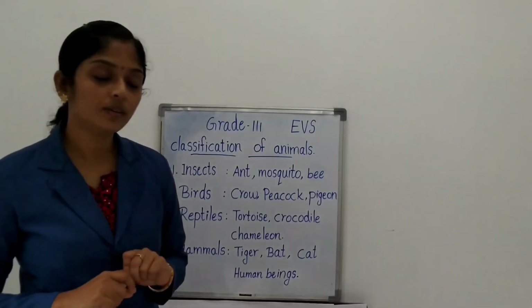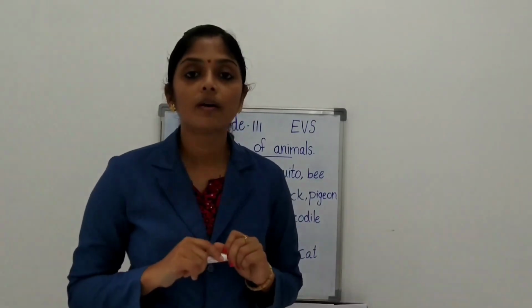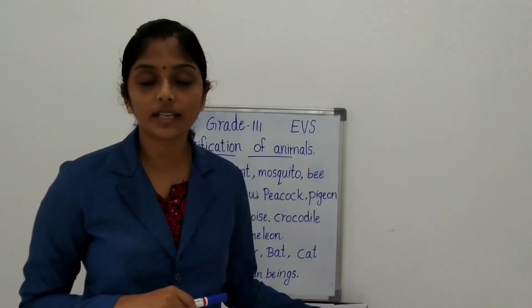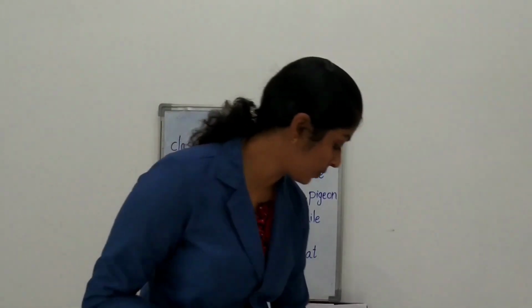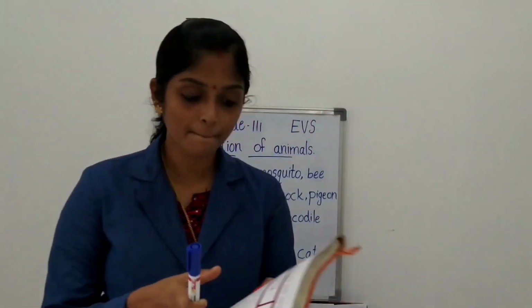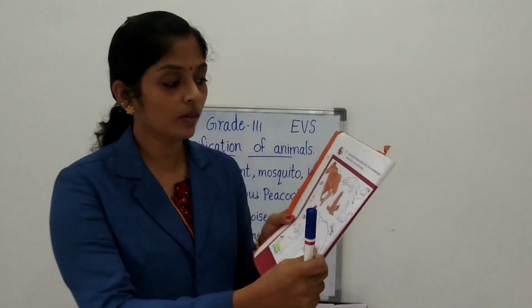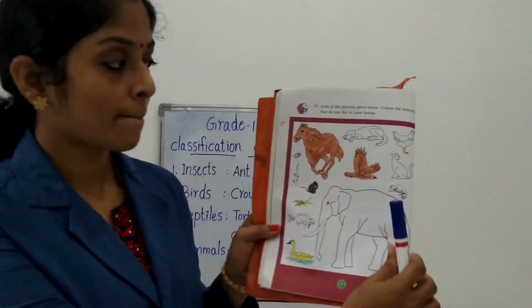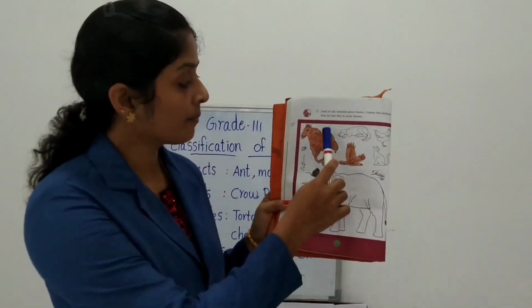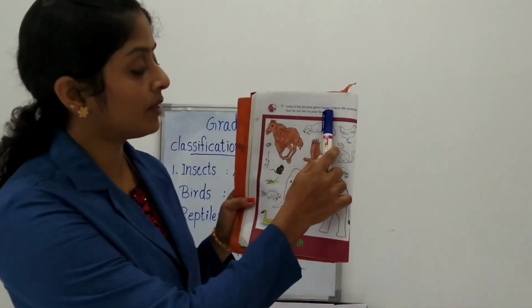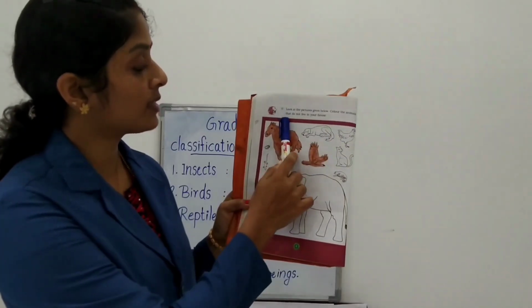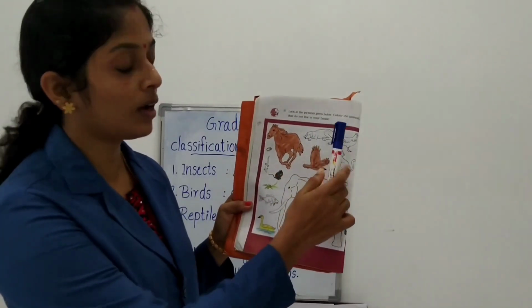Okay. So next we want to do some work in our textbook. So take your textbook, all of you. Take page number 4. Look at that. What can we see? Look at the pictures given below. Color the animals that do not live in your house.